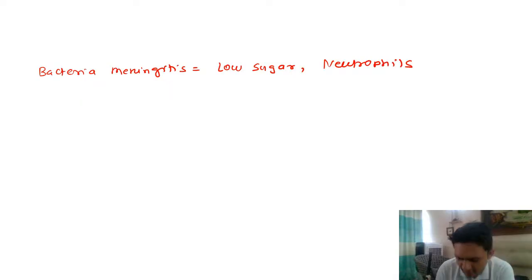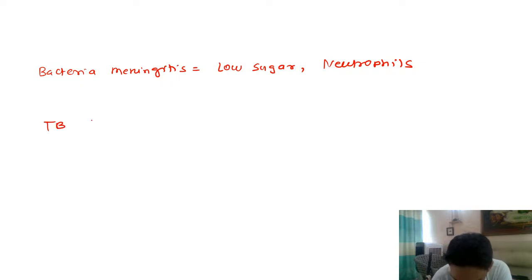So guys, I always tell you, don't make complicated tables. Don't go through complications. Just remember a few things. We have three types of meningitis. When we talk about bacterial meningitis, what will be the clue? The clue will be low sugar and you will have neutrophils. Remember this: low sugar and neutrophils means bacterial meningitis.